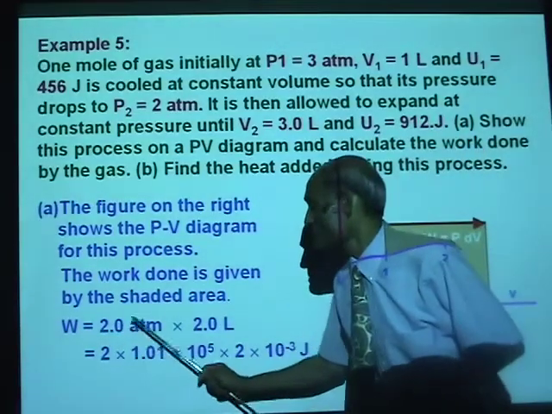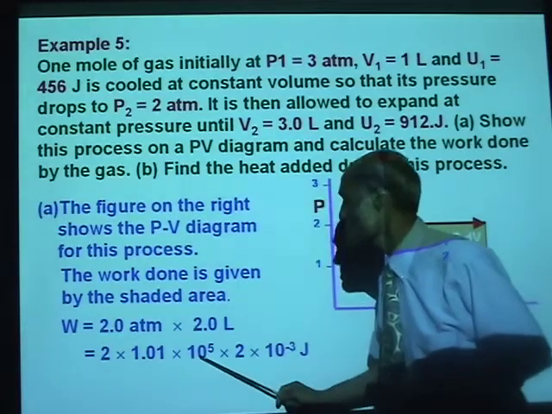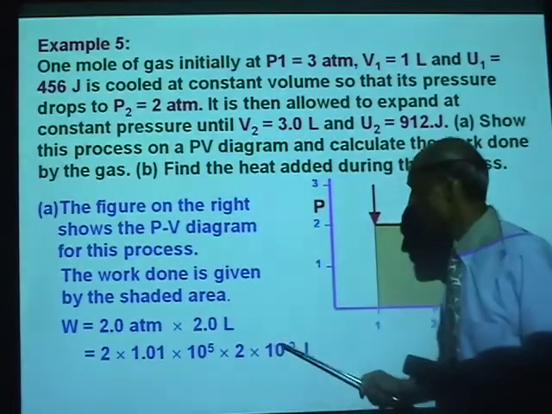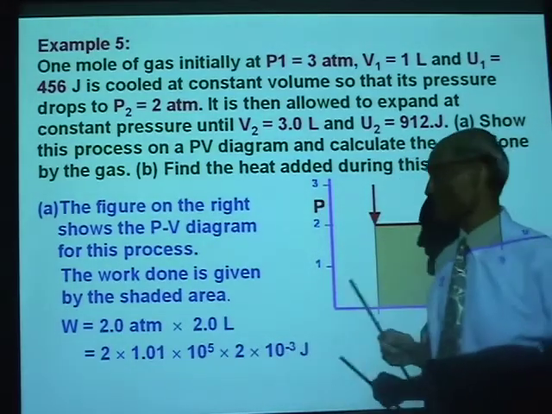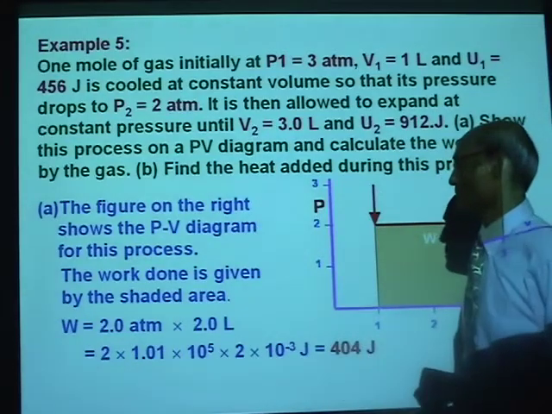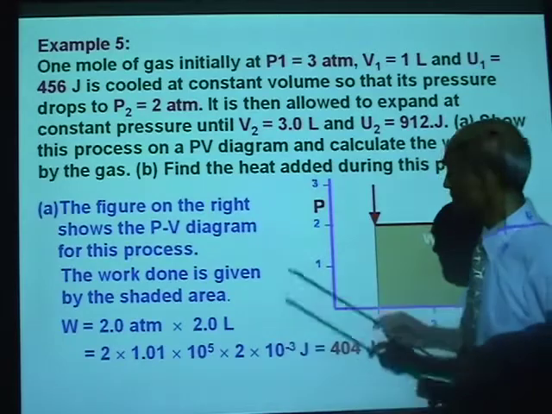So, 2 atmosphere is 2 times 1.01 times 10 to the 5 Pascal, and 2 liters is 2 times 10 to the negative 3, and that will be now in joules. So the work done is 404 joules.